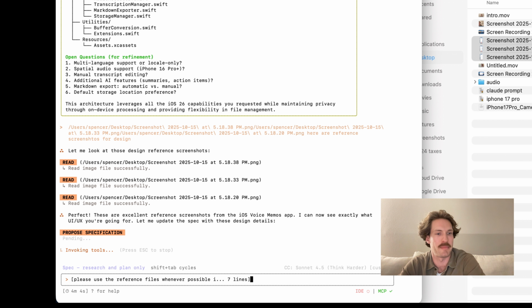The one thing that just came to mind that I didn't think about was permissions. So I just want to make sure they mention permissions somewhere in here. Okay, here they are. Here are the permissions that are needed. I'm going to go ahead and keep on iterating.